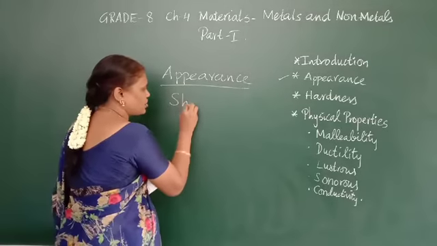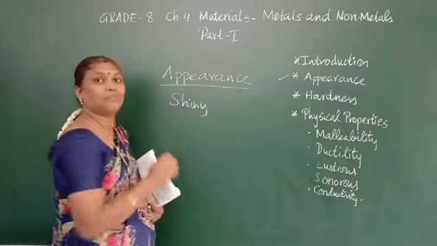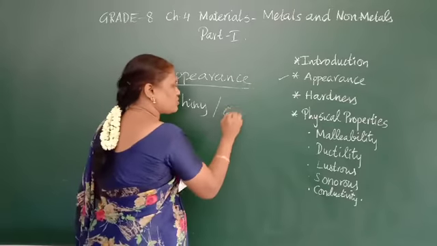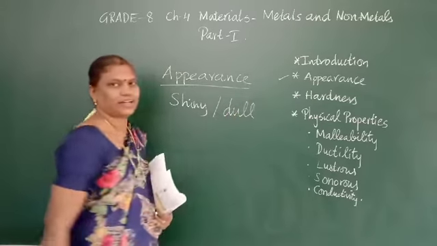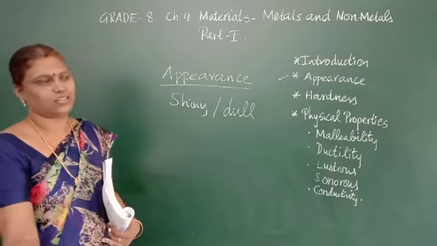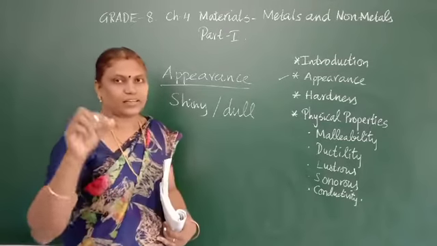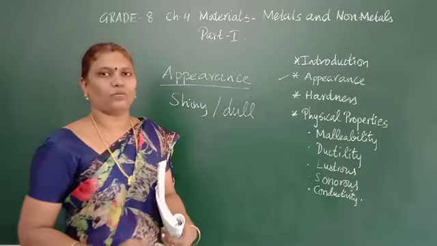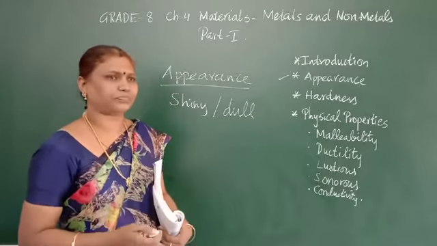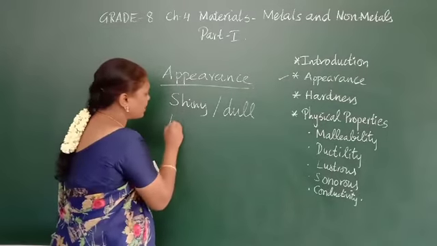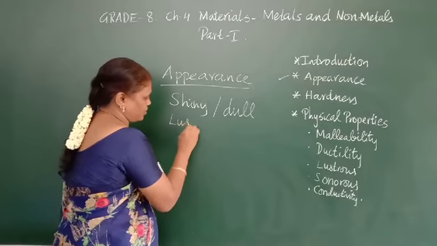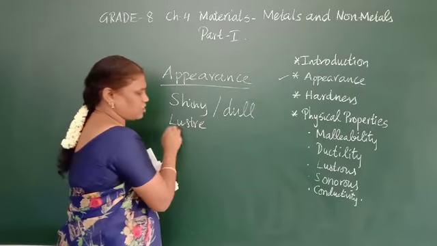When they are shining, they are mostly metals. Mostly the non-metals are dull and they have many colors. When the metals are in the pure form, they will be shiny. This is called luster.